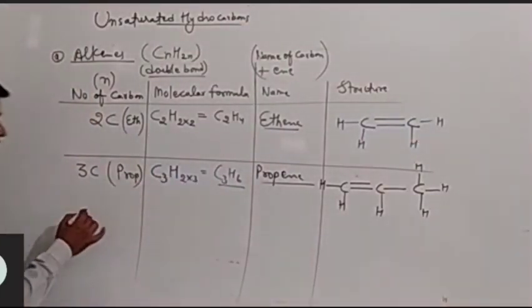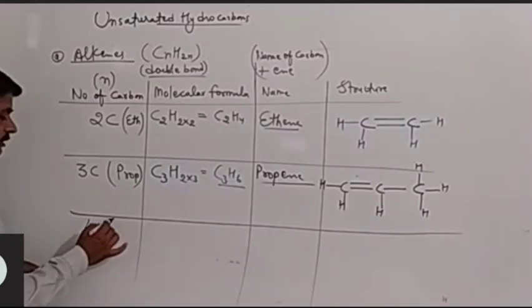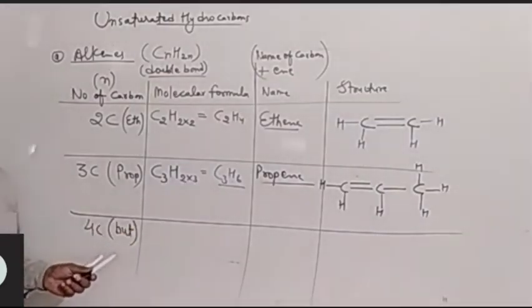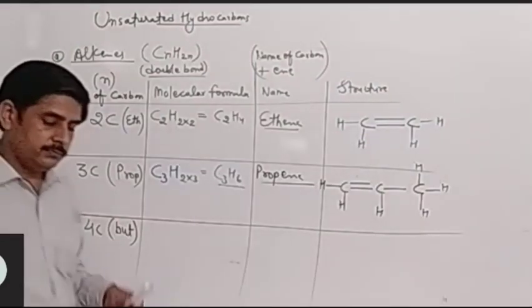Let's see the next one, 4th. One last example of it, 4 carbon. If we have 4 carbon, then its prefix will be but. Okay, but will be the prefix. And what? Yes, बोलिए बेटा.